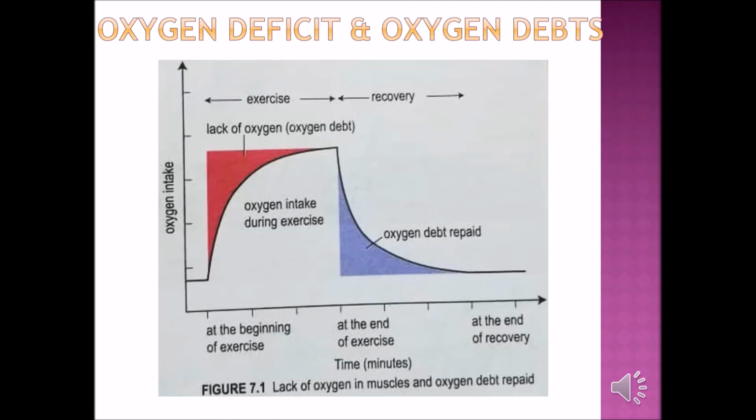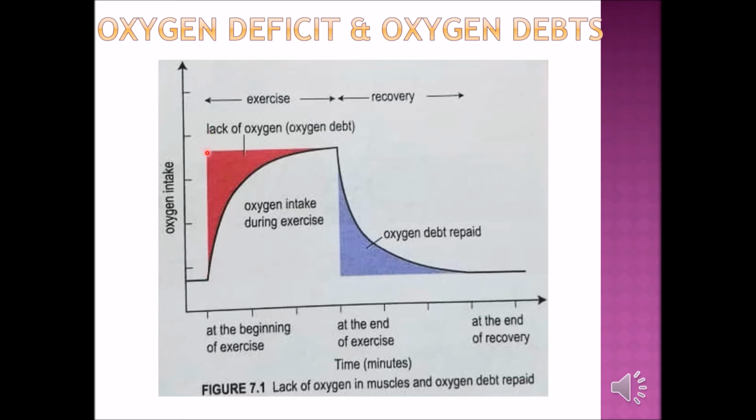So we see this graph that you have in your textbook. Beginning of exercise. Initially this is the amount of oxygen that you take in. So when you start exercise, you will breathe harder. That means when you breathe harder, the amount of oxygen intake is increasing. But still, it doesn't meet the requirement of oxygen. You see, there is a requirement here, the one in red. So actually, your breathing rate should shoot up suddenly, but it doesn't shoot up.